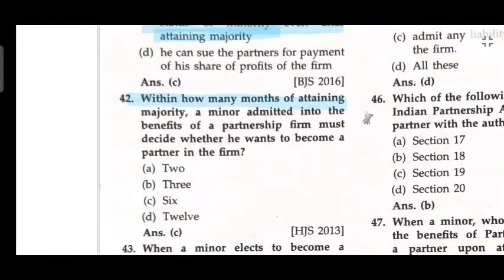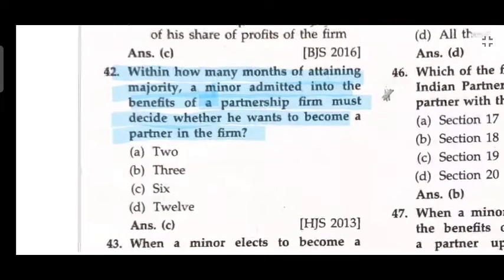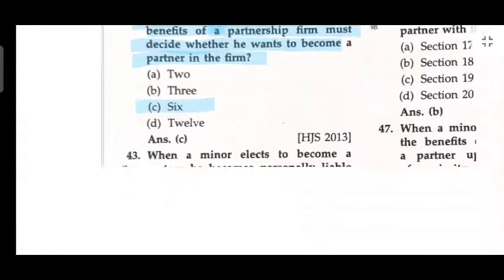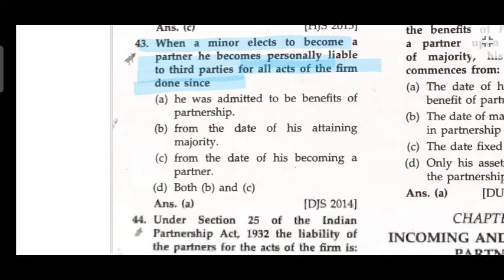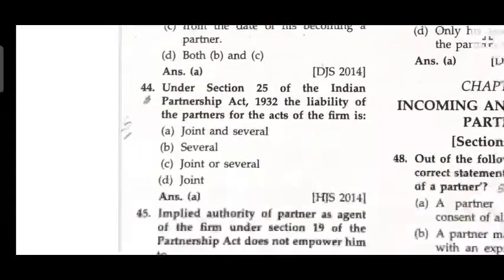Within how many months of attaining majority must a minor admitted to the benefit of a partnership firm decide whether he wants to become a partner in the firm? 6 months. When a minor elects to become a partner, he becomes personally liable to third parties for all the acts of the firm done since he was admitted to the benefit of the partnership.